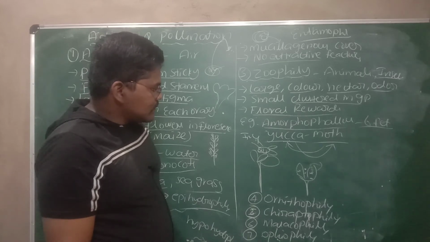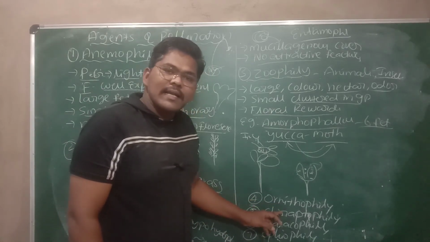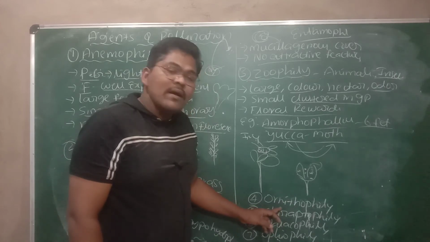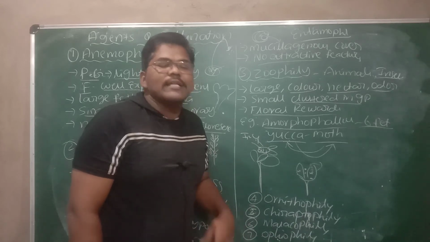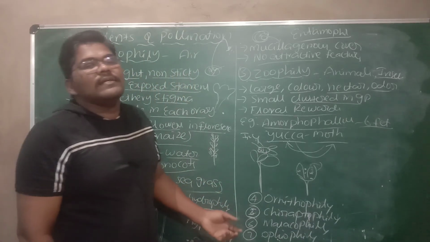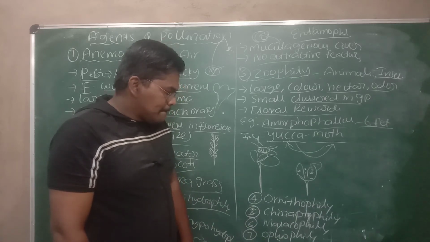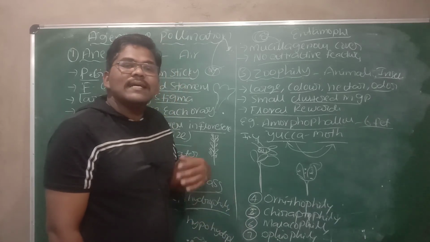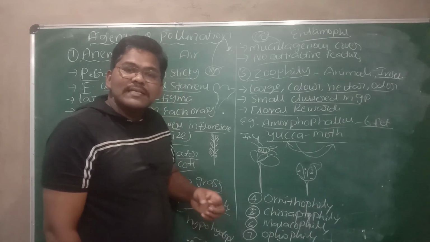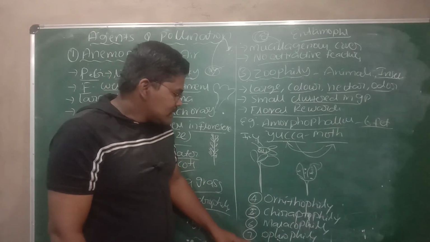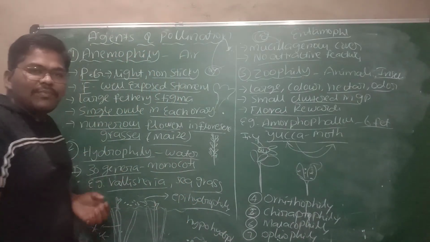Then if birds help in pollination, that is called ornithophily. Why? Because ornithology is the study of birds. Ornithophily means the pollination occurs by birds. Next, malacophily. Malacophily means pollination occurs by snails. Ophiophily, if pollination occurs by snakes, then that is called ophiophily. This is about the agents of pollination.